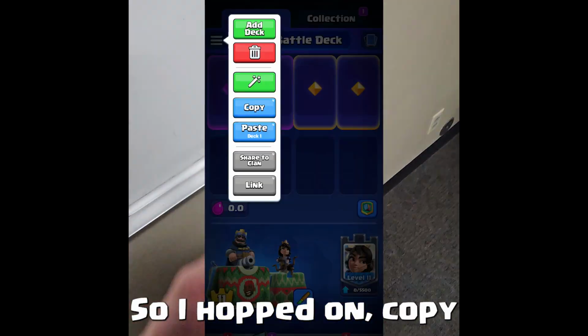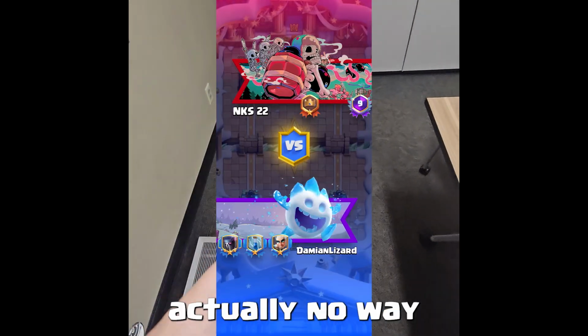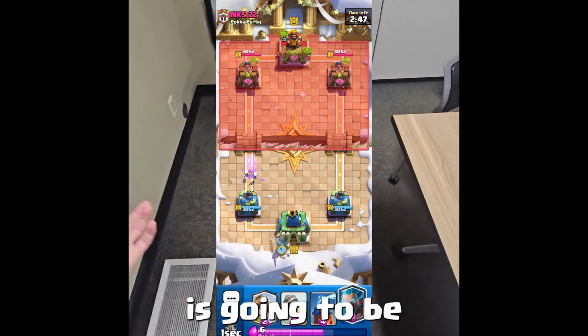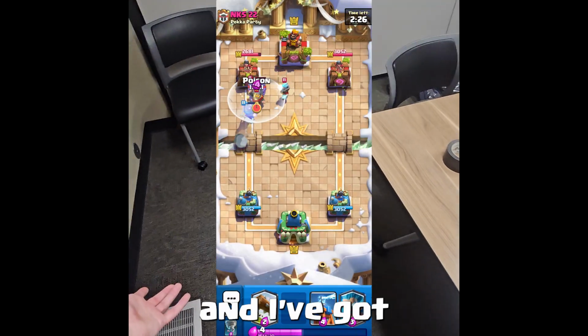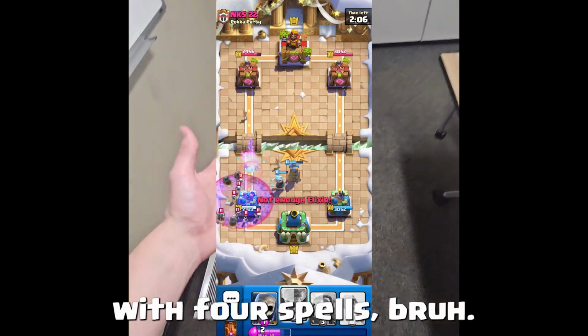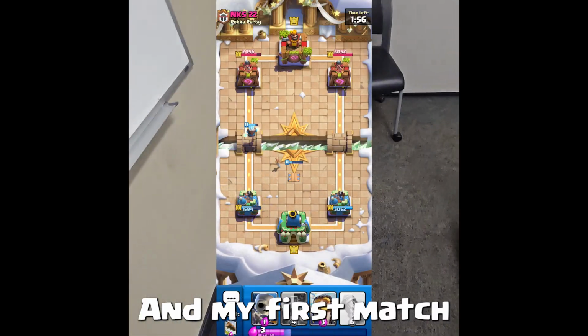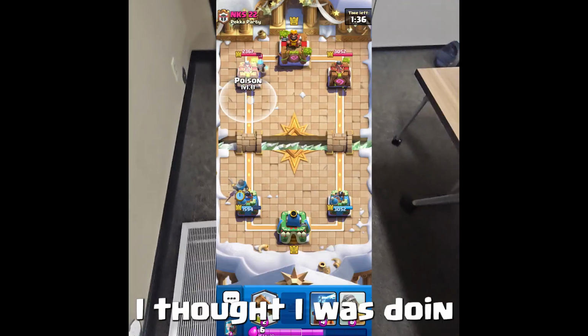So I hopped on Clash, copied the deck, and I was like, brother, there is actually no way that this deck is going to be any good. My win condition is Rocket, and I've got Knight and Ice Wizard. Hello? No one wins with 4 spells. And my first match actually started off going pretty good. You know, I thought I was doing all right.